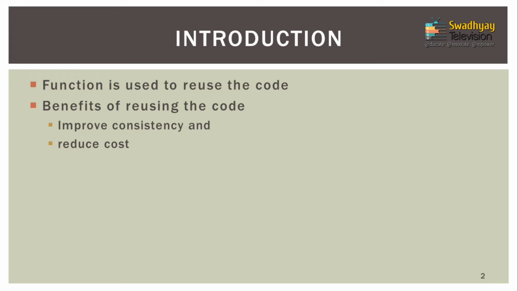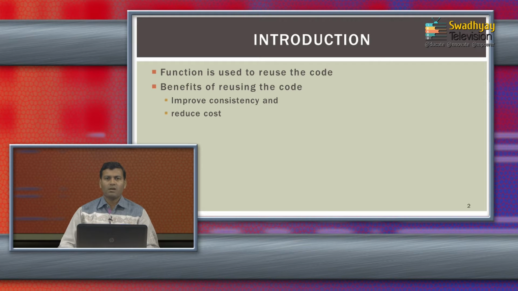Reusability helps improve the consistency of your code. Consistency in the sense that the same code will be replicated whenever you want to use it, and it will reduce cost in the sense that the number of lines will be reduced,